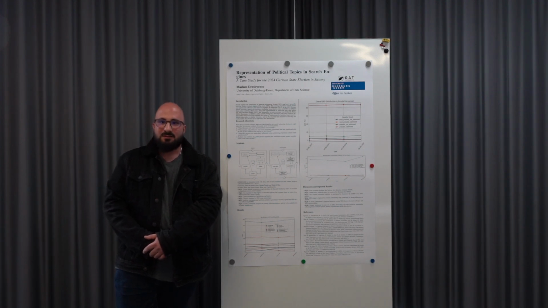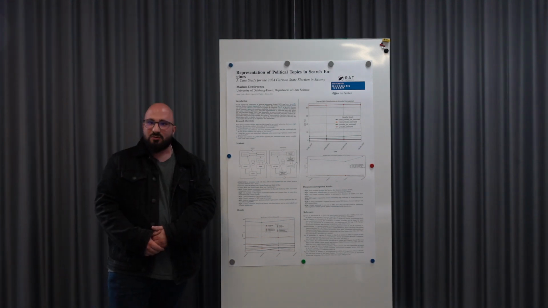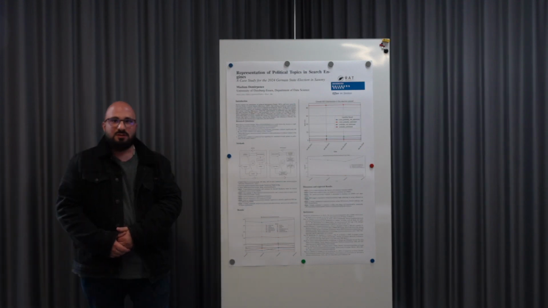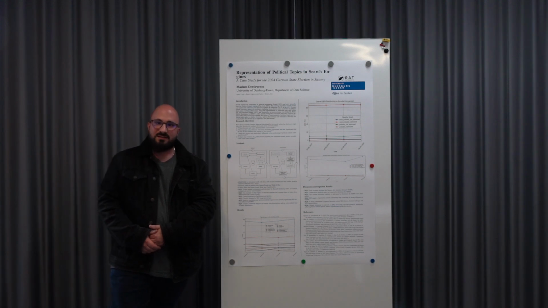The election period investigated was from 2 weeks before the election up to 8 days after the election. Our methods included generation of political queries. We used Google Trends and the election help tool Valomat to generate political issues and queries. With the help of RED, the research assessment tool, we collected the search results. It was collected on 4 dates: 2 weeks before the election, 1 week before the election, 1 day after the election, and 8 days after the election. Each has a week distance to each other.